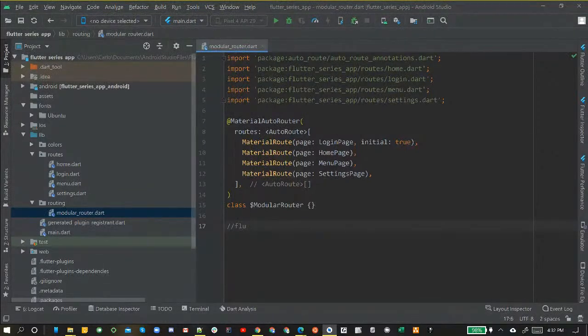So we're going to put this command in to run the auto generator. We're going to do flutter pub run build_runner watch --delete-conflicting-outputs. Okay, so this command right here is what we're going to run in our terminal down here when we're ready.